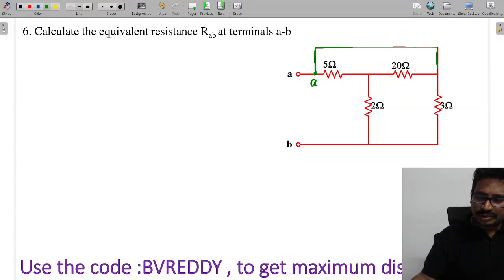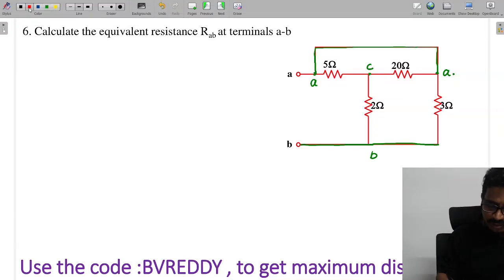So that's why this is also point A only. And this whole point is a single point only, this is B. And let us call this C. Now let's redraw the circuit by taking the terminals. This I am calling A, this is C, and this is B.